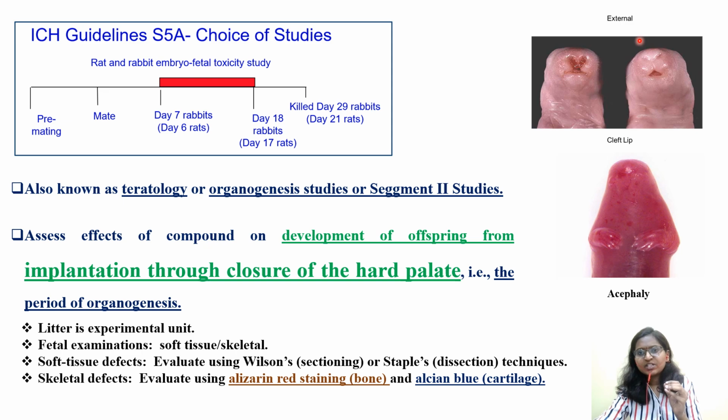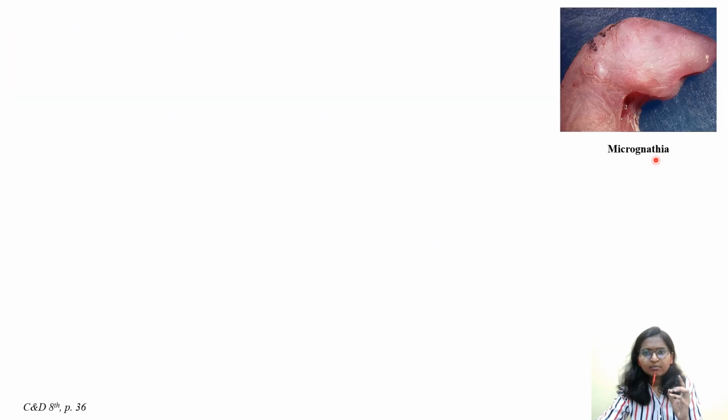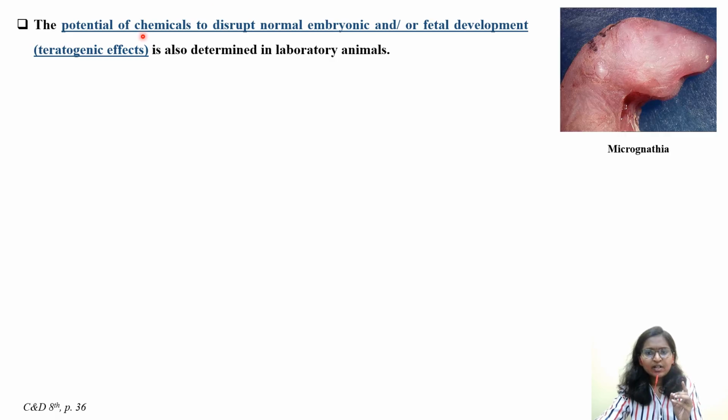You can see here external malformations, maybe cleft palate, and in case of acephaly, absence of head. Next important thing that you have to read is the potential of chemicals to disrupt normal embryonic and or fetal development, which is nothing but teratogenicity.